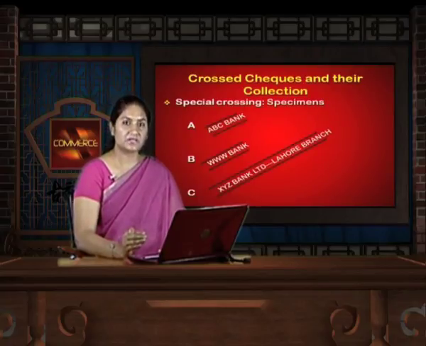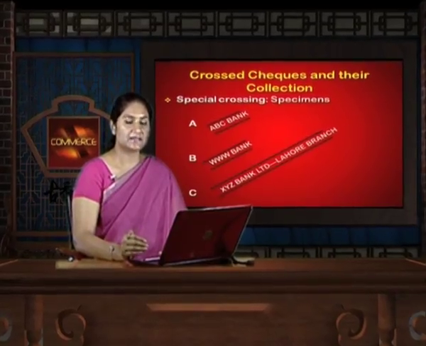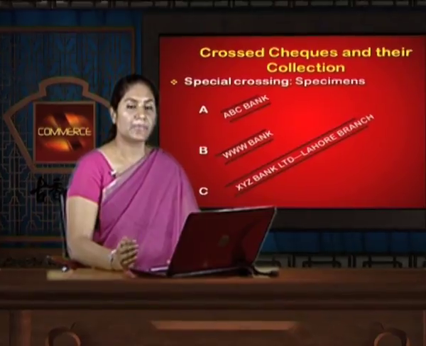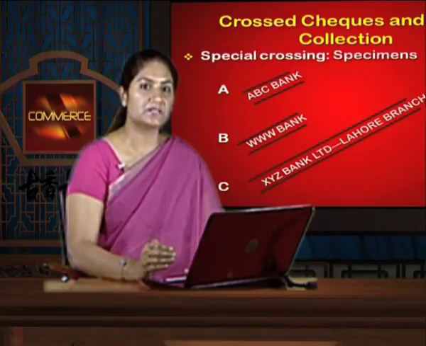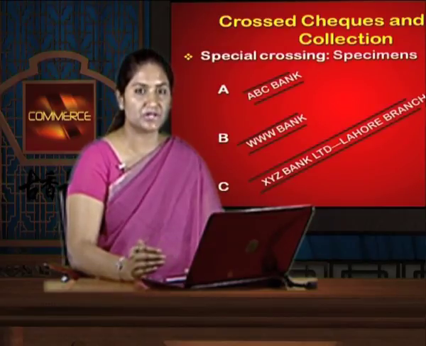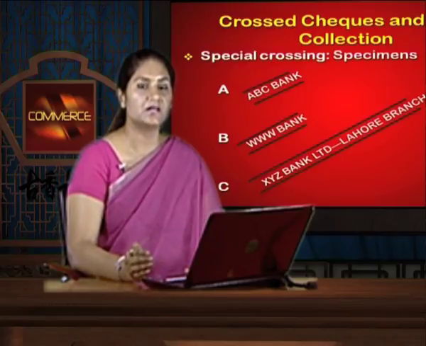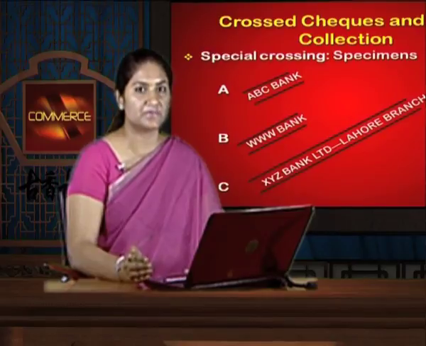Now, we need to discuss why would a person cross a check specially by mentioning the name of the bank also. Sometimes the person who is drawing the check needs to know whether the proceeds have gone properly into the account of the person mentioned, because there could be a duplication of names and the check might move into the hands of the person who is not intended to be the recipient of the check.